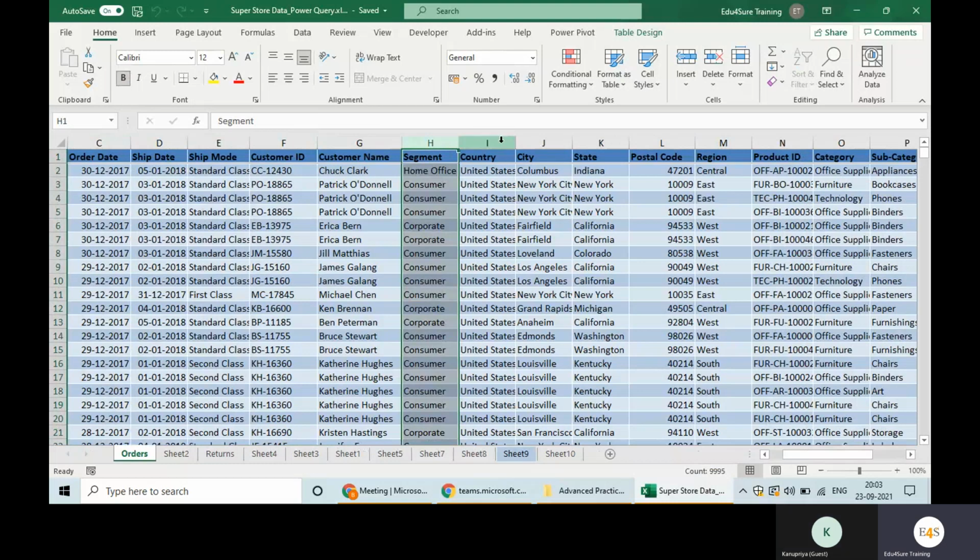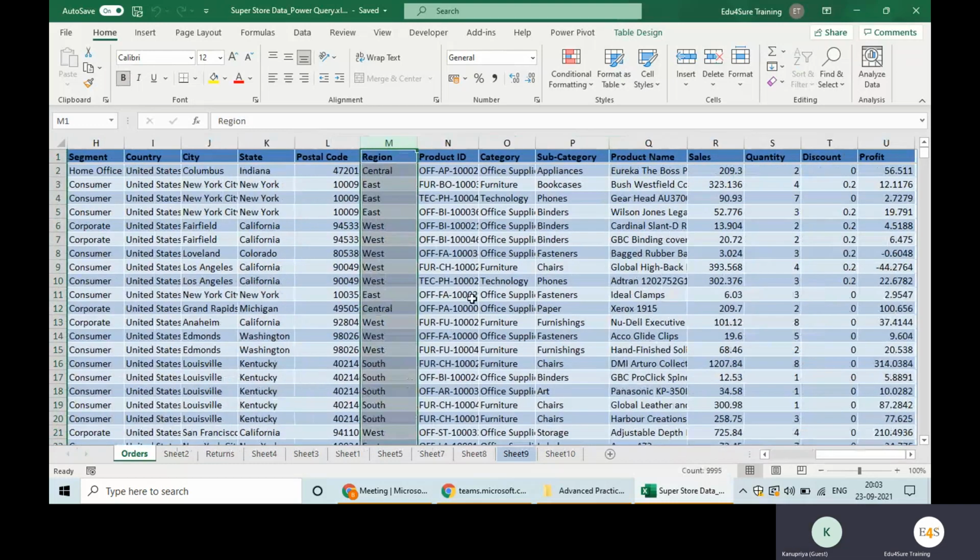Then we have country, city, state, and postal code. What is the region? I mean, which part of the US they are from. Then we have all the information related to the product, like product ID and name. These are the common information regarding the product which are maintained in India also, like product ID and name. But we never maintain category and subcategory. So basically, we have a hierarchy. What hierarchy? Product name. Above product name, we have a subcategory. Above subcategory, we have a category.